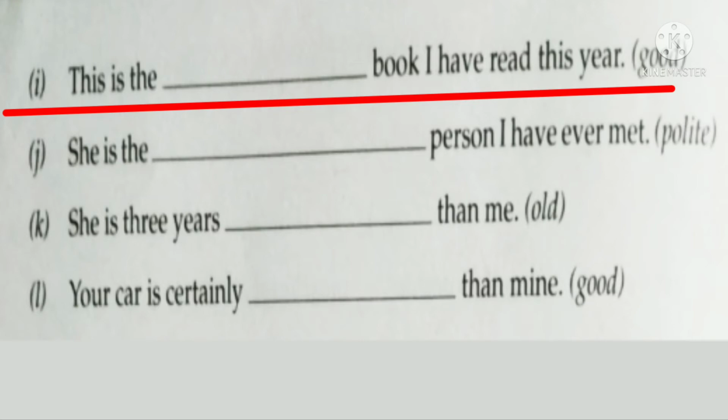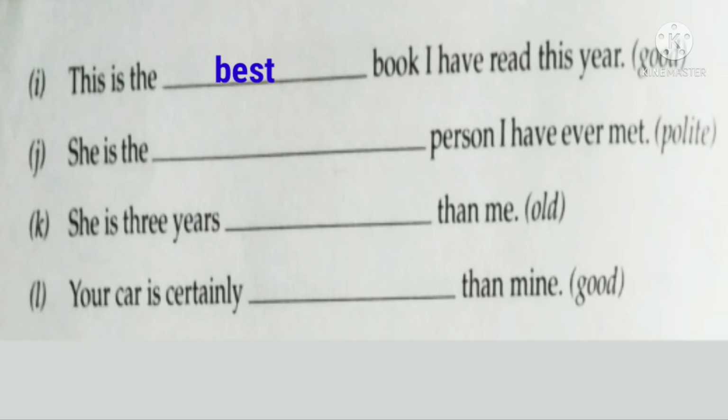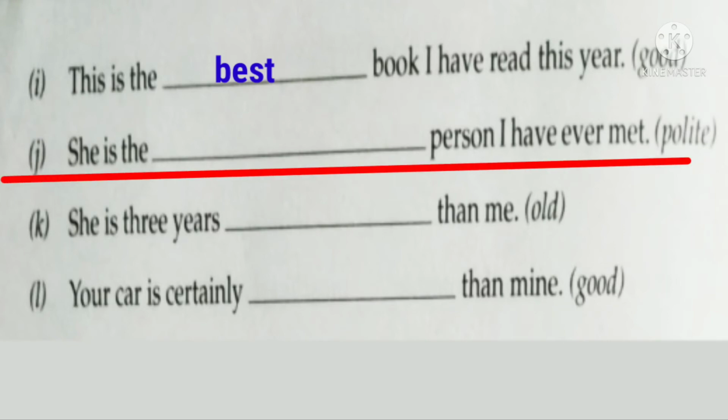So what is the superlative degree of the adjective good? Yes, it is best. So the answer here is: this is the best book I have ever read this year. The next sentence is: she is the dash person I have ever met, and the word given in the bracket is polite. So which degree of comparison will be used here? Yes, here also we will use the superlative degree of the adjective polite.